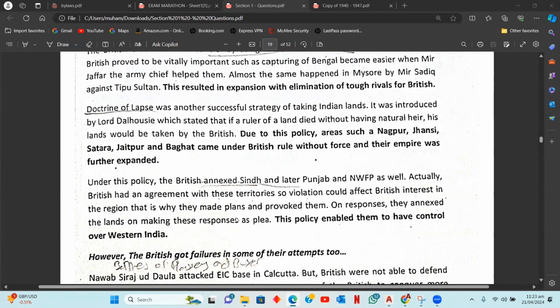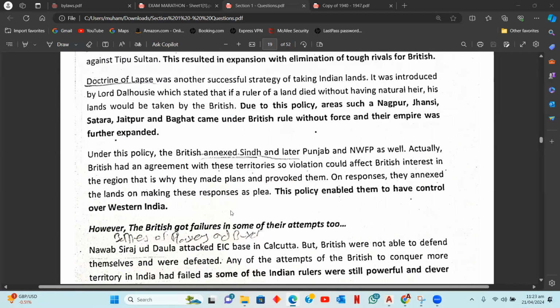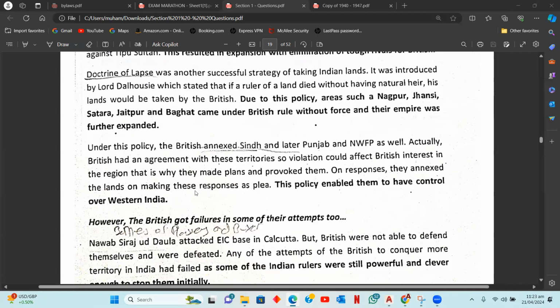And then another success was the annexation of Sindh and NWFP and Punjab, right? The British had signed agreements with these territories against wars, but they provoked them.